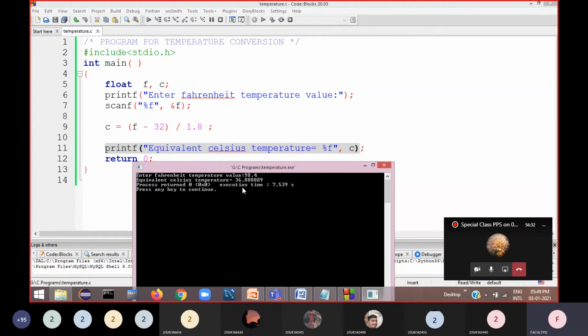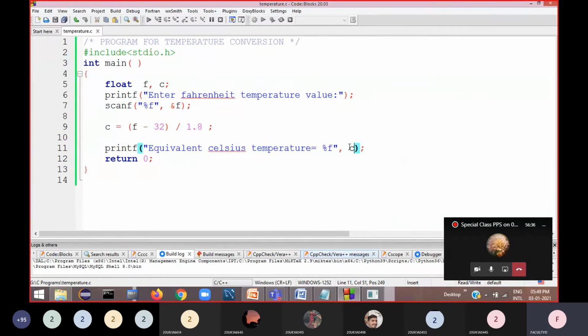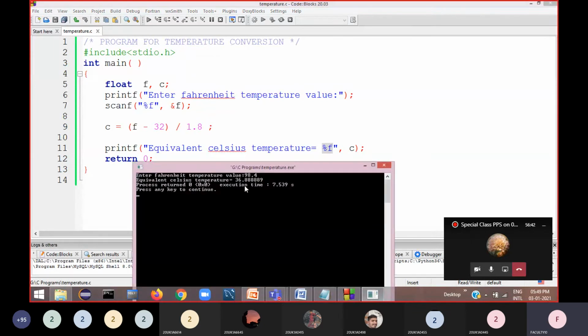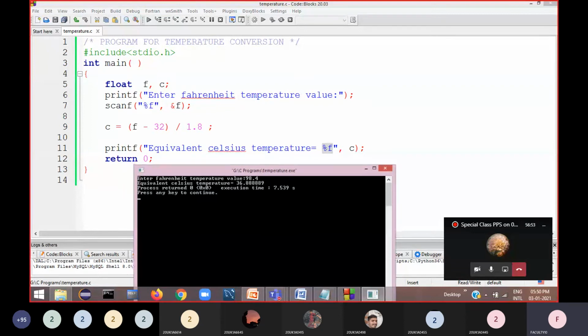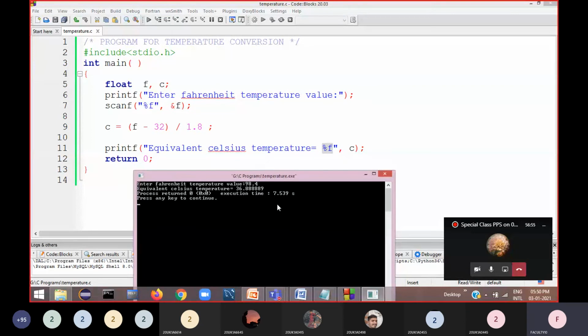36.8. Now you can see here, when you print this value from this variable with the percentage f format specifier, by default it prints up to 6 digits after the decimal point. 36.888889, up to 6 decimal places it prints. Please remember this. In interviews, people ask this.